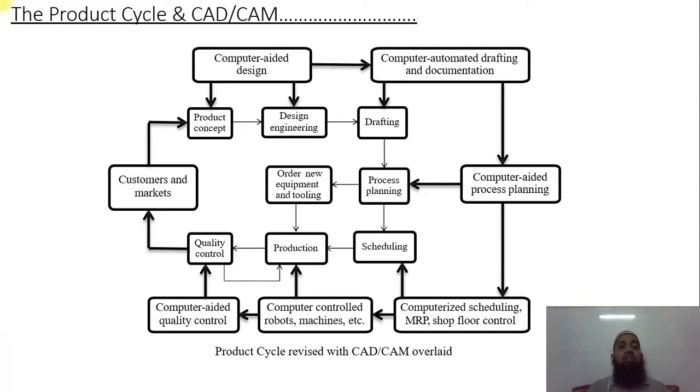But here all the parts are checked by computer aided quality control, and after this they reach the customer market, so that they can maintain the quality and punctuality, meaning they have fulfilled the demand on time, and the quality of the product also. So this is the product cycle used by the system.